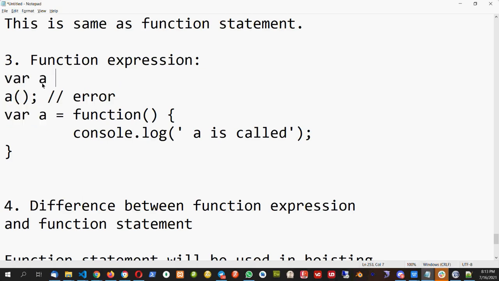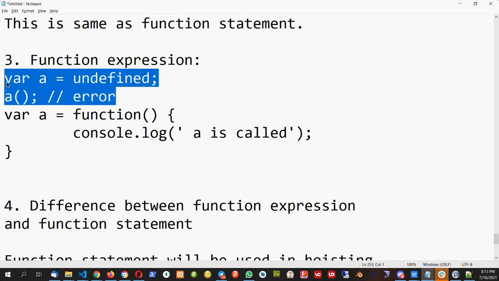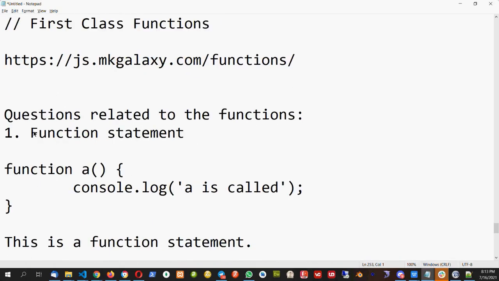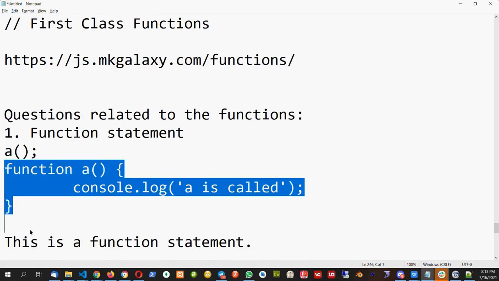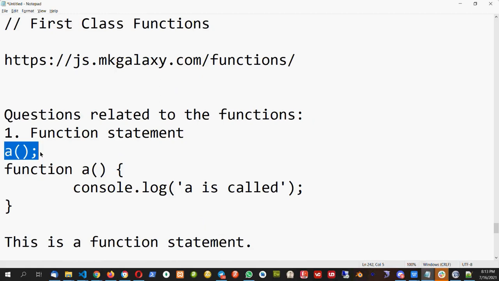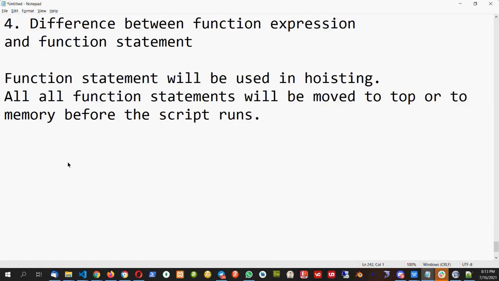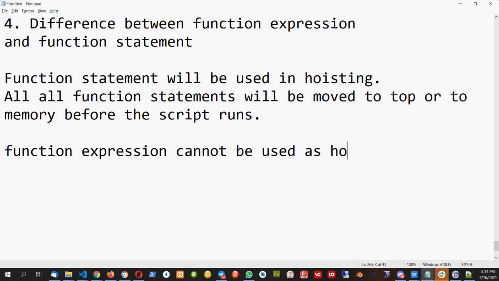So this part will be moved to the top but its value will be undefined, and we cannot call function of undefined. Whereas in this case, in the function statement, I can call a before it is written, because this function will be moved to the top and I can call a anytime before even it is defined. So this is the difference between this. So I will say function expression cannot be used as hoisted.